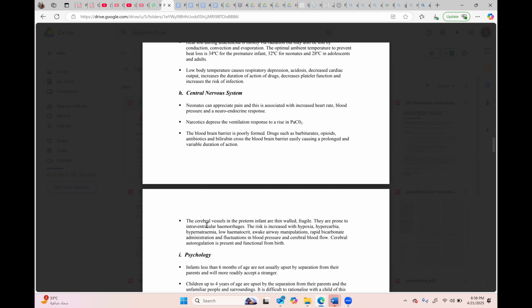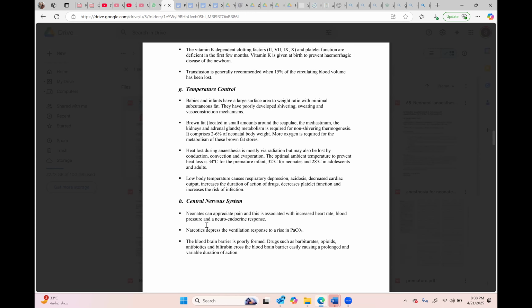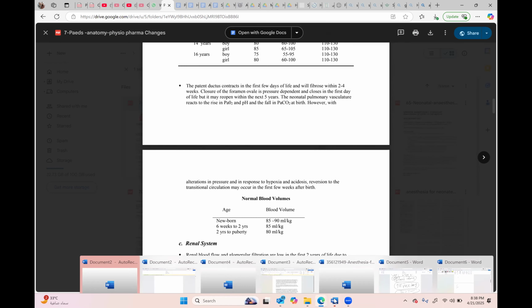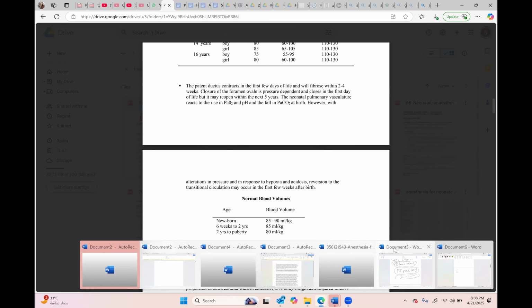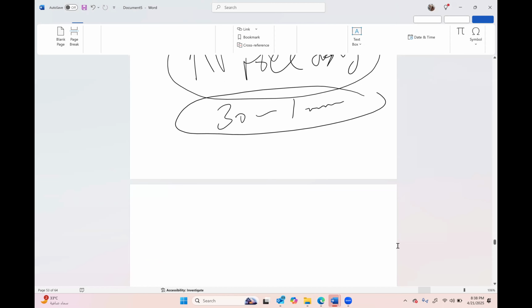Okay, Abdur Rahman, please go ahead. Sir, the patient will be uncooperative. There will be difficult IV line insertion. The patient may have increased risk of hypoglycemia due to glucose.